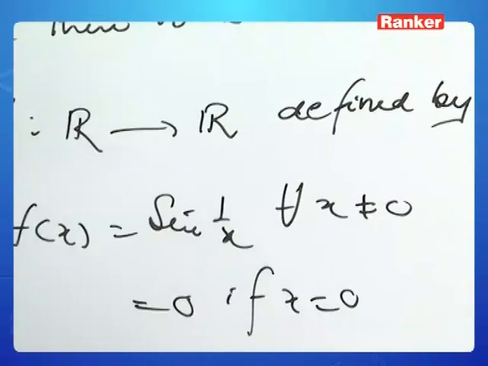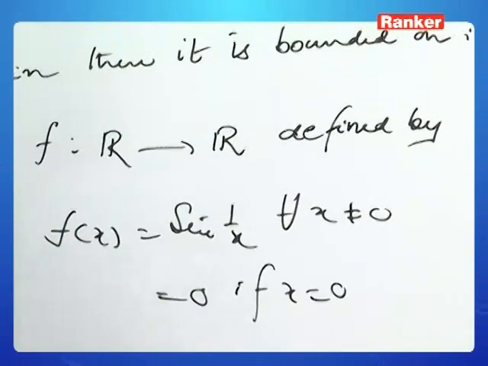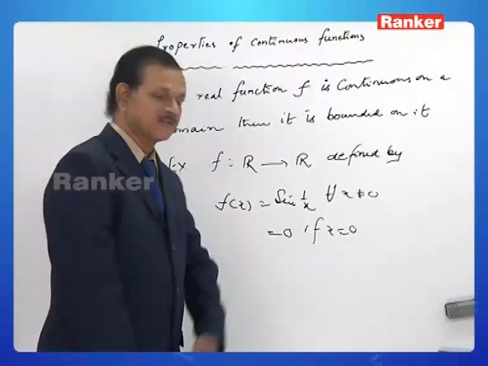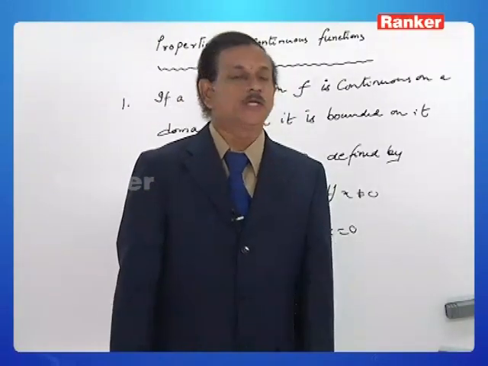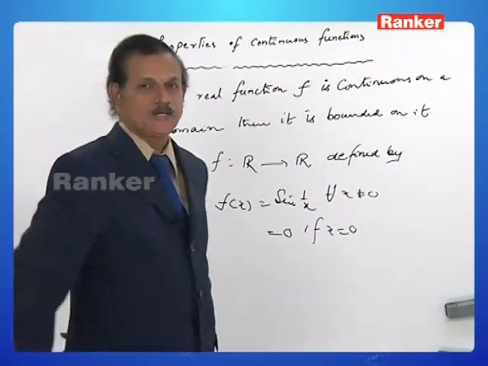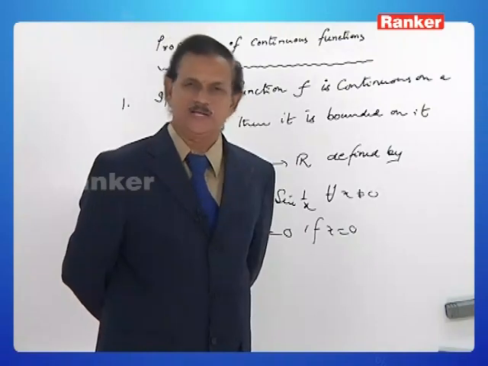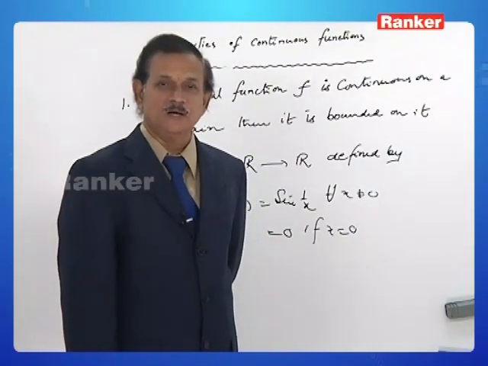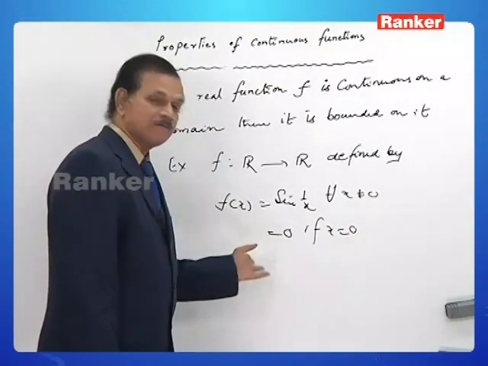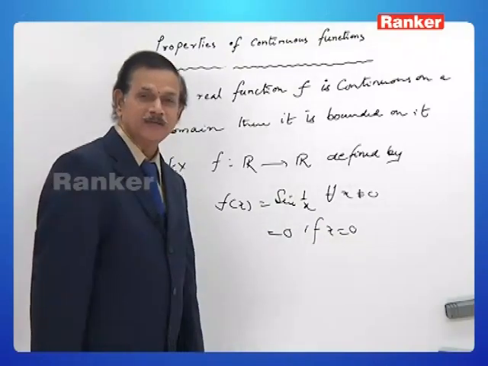Consider the function f from R to R defined by f of x is equal to sin 1 by x for all x not equal to 0, and it is 0 if x is equal to 0. Hence, it has been defined for every real number. Everybody knows that the values of sin 1 by x always lie between -1 and 1. Or otherwise, mod of f of x is always less than or equal to 1. Implies f is bounded, isn't it?